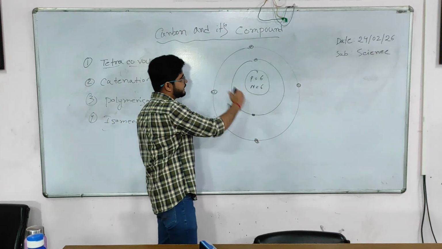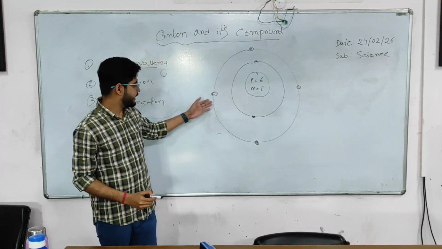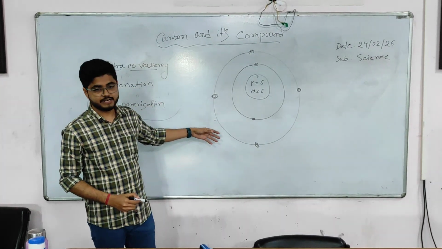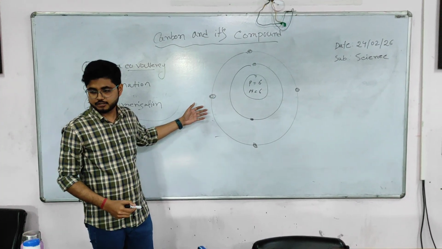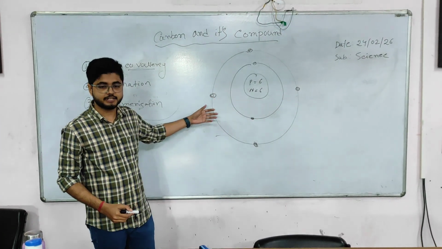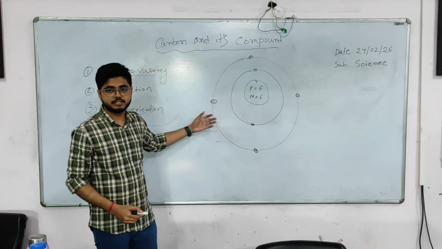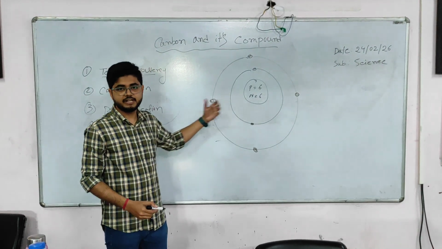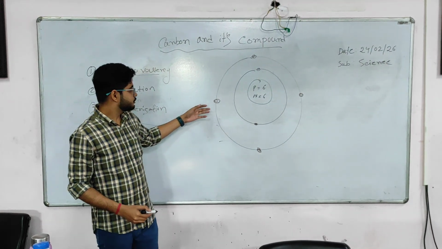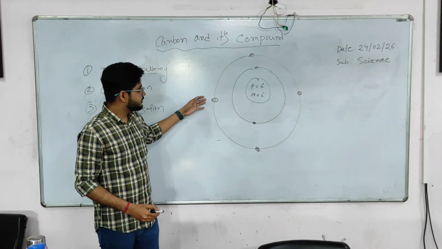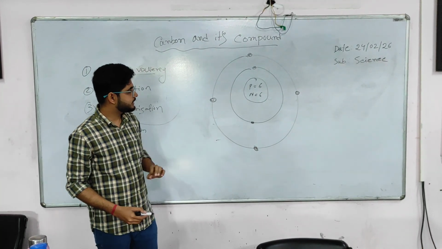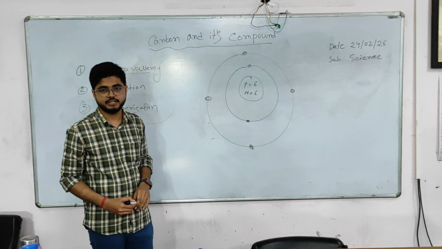It has 4 electrons in its second shell. It could donate its 4 electrons, or it could accept an extra 4 electrons so that it can complete its octet state. Now we know that in the octet state, the element is stable, like a nearby inert gas. So first we will see why carbon cannot donate its electrons.